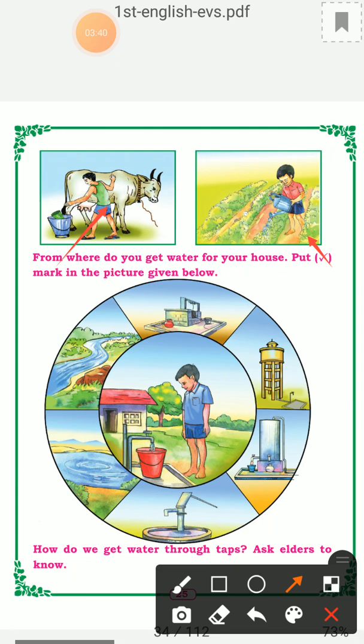Okay. From where do we get water for our house? Put a tick mark in the picture given. Now from where do you get? In Bangalore we won't get it from a well. Through a well we won't get. We will get only through tap. Only this one we are going to get. The rest, the water will be stored in the water tank, and even in the borewell also we are going to get the water. So we can easily tell the water tank, then here borewell, and these also hand pump. Only with these three we can get the water.